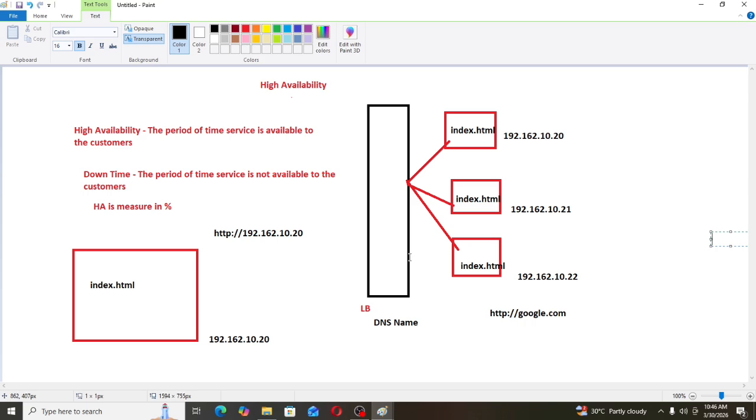And the last concept is called failover. What is failover in high availability? We will see. For example, if this one server goes down, then what will happen? The second server will take the request which was sent by the load balancer. The load balancer will send the first request to the first server, the second request to the second server, and the third request to the third server. But if the first server goes down, then the second server will take this request, and it will provide the same information, because we have the same applications on different servers. Then what is failover? If one server goes down,